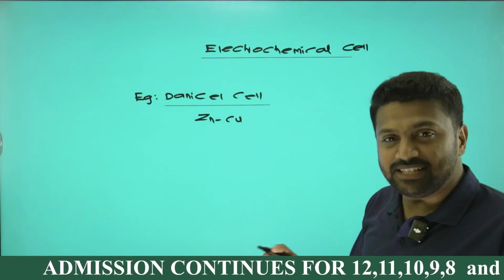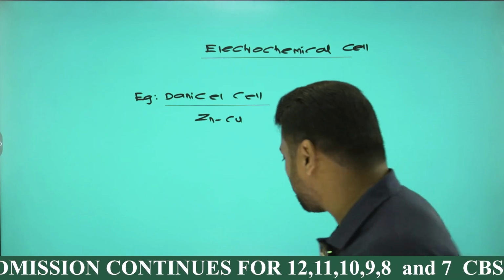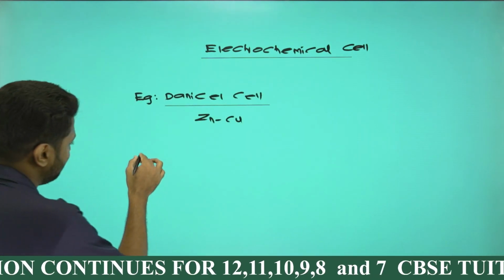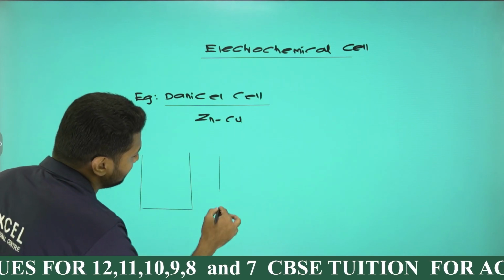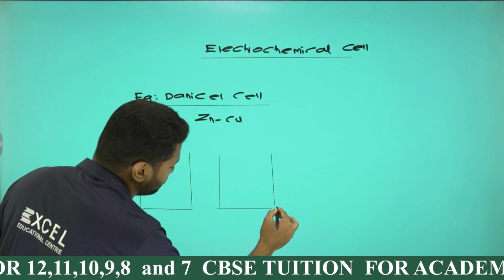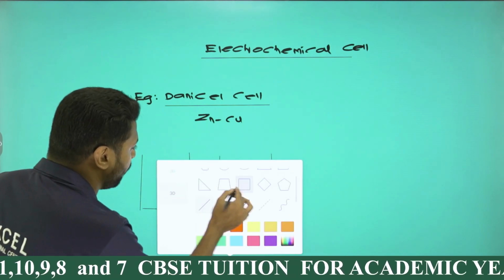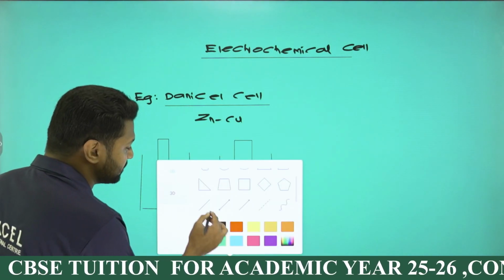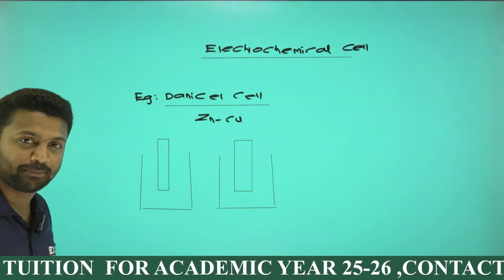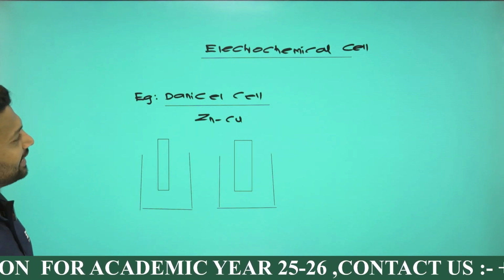Daniel cell is a zinc copper cell. In that zinc copper cell, the setup is zinc dipped in zinc sulfate solution, similarly copper dipped in copper sulfate solution. They will be connected by using a voltmeter and a salt bridge, right? So it's called the Daniel cell.